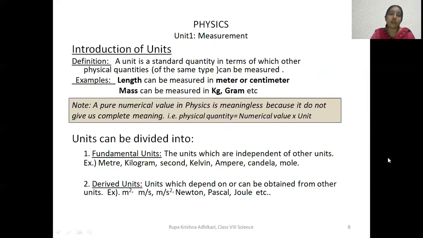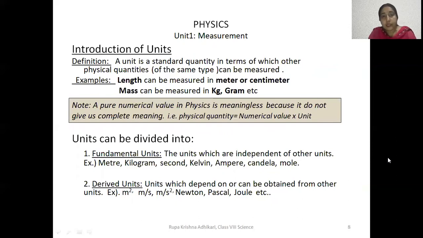Like unit of length, meter, it is a fundamental unit. Kilogram, it is a fundamental unit. Second, Kelvin, ampere, candela, mole, etc. These all are fundamental units because they do not depend upon other units.